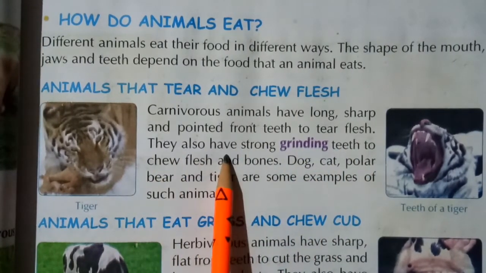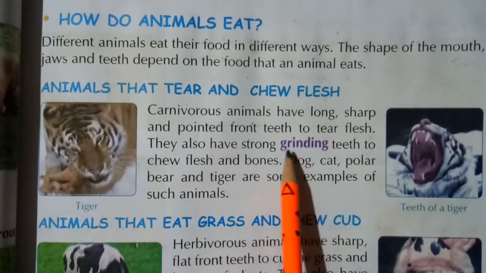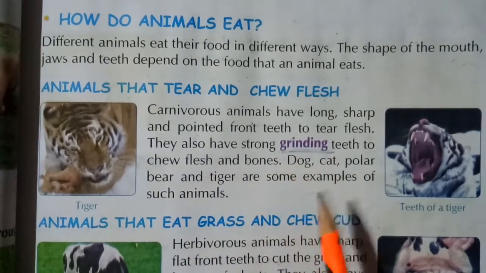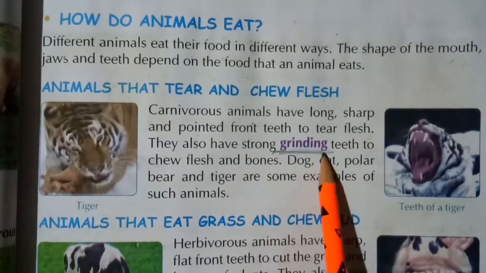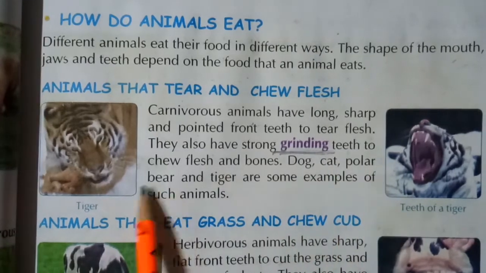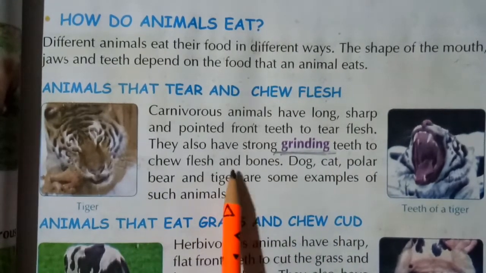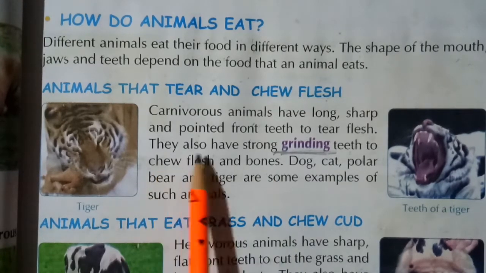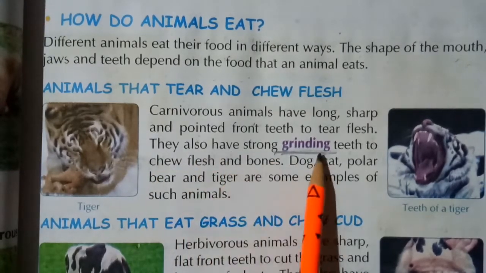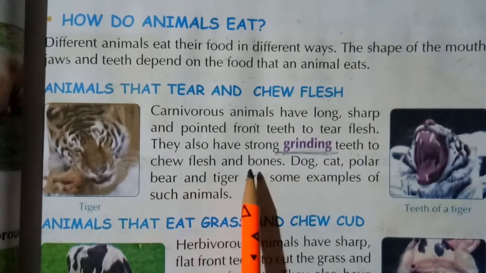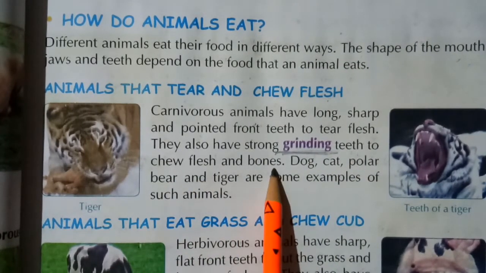They also have strong grinding teeth to chew flesh and bones.